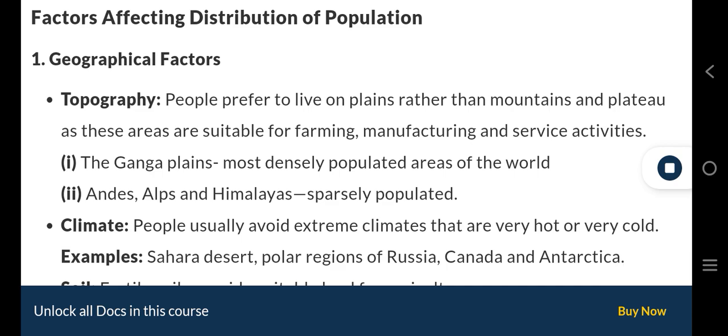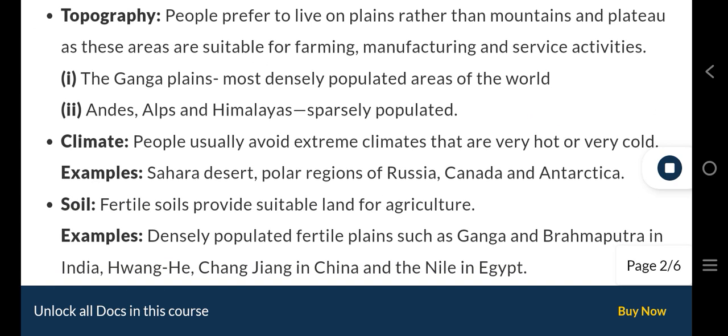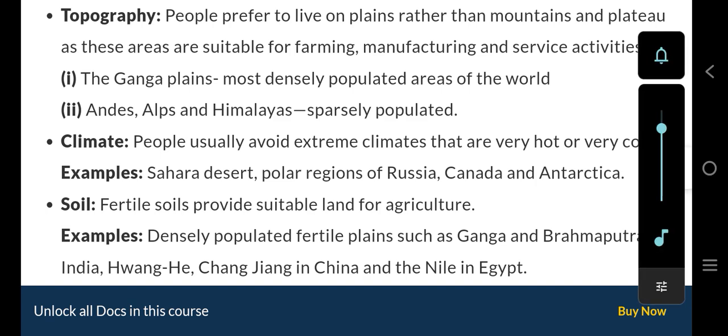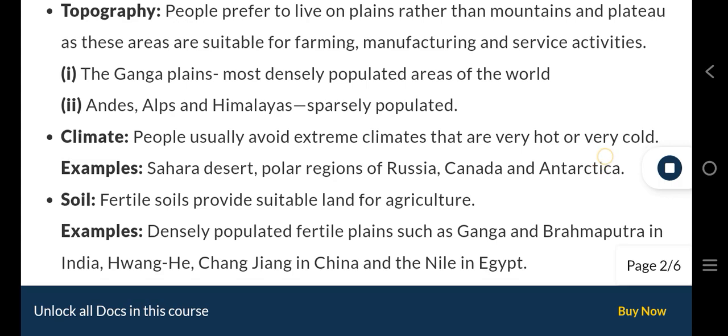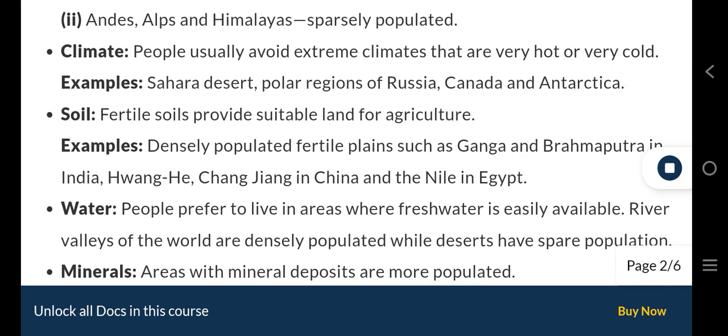1. Geographical factors. Topography. People prefer to live on plains rather than mountains and plateaux, as these areas are suitable for farming, manufacturing, and service activities. The Ganga Plains are the most densely populated areas of the world. The Andes, Alps, and Himalayas are sparsely populated. Climate. People usually avoid extreme climates that are very hot or very cold. Examples: Sahara Desert, polar regions of Russia, Canada, and Antarctica.